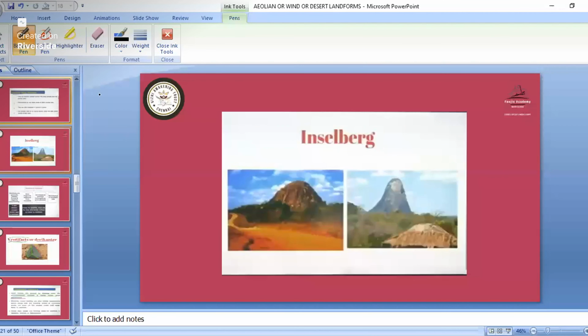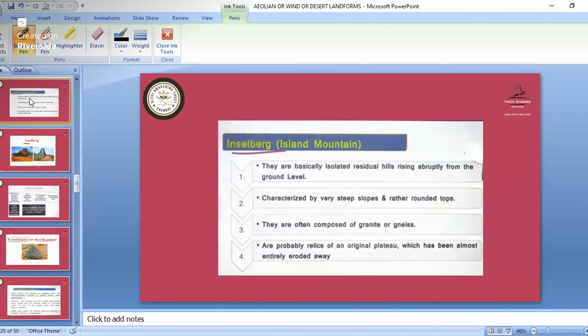So see here we have the inselberg. Inselberg means what? Now see, this is the mountain type. Now wind has come with energy. So this particular rock is broken, and the material is blown away. So they are becoming a shape like this, with steep slopes forming. These types of landforms are known as inselbergs.